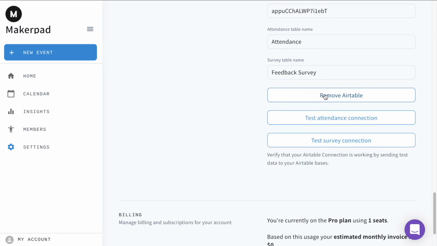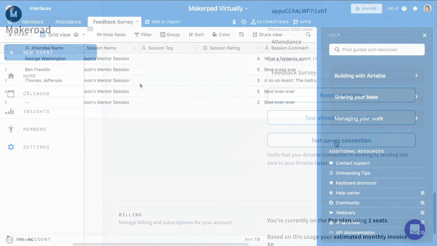So even though we haven't actually hosted an event yet, the Virtually team has made it possible to test our Airtable connections with a little bit of test data sent to each table. So let's go ahead and test it out. Let's test our attendance connection. And let's test our survey connection. Awesome. Let's head back over to Airtable and see what came through.